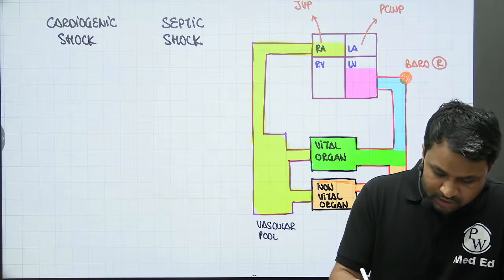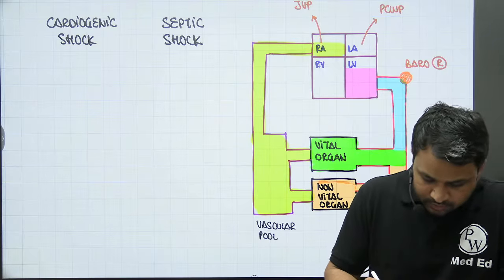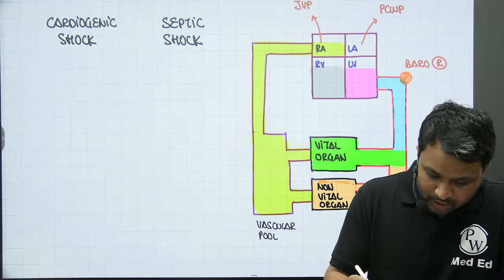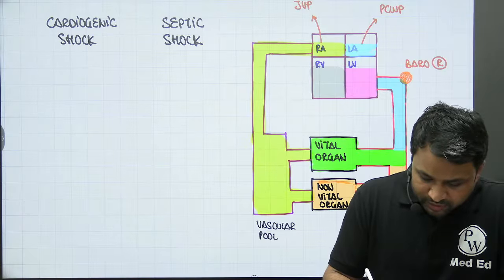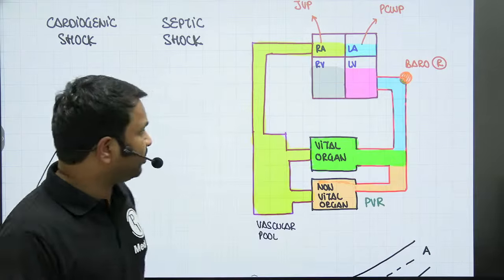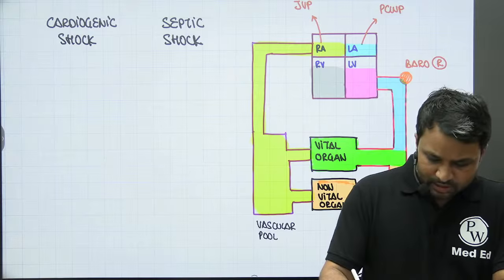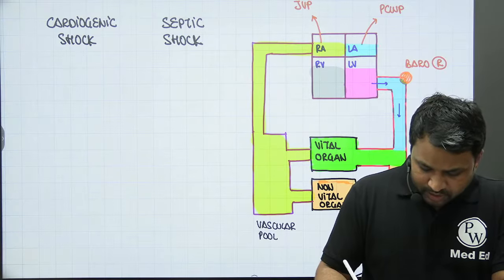Now from the right side of the heart, it is going to go into the right ventricle, and from the right ventricle, it will now go back into your left atria, and from the left atria it will go into the left ventricle, and from there it will go. So this is the entire circuit that is going to happen. I hope everybody is able to understand the circuit. There's nothing spectacular about it. You see the blood coming from the left ventricle goes into the aorta. From the aorta, it is circulating.